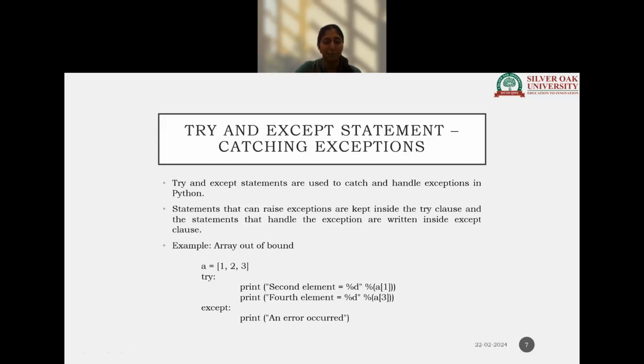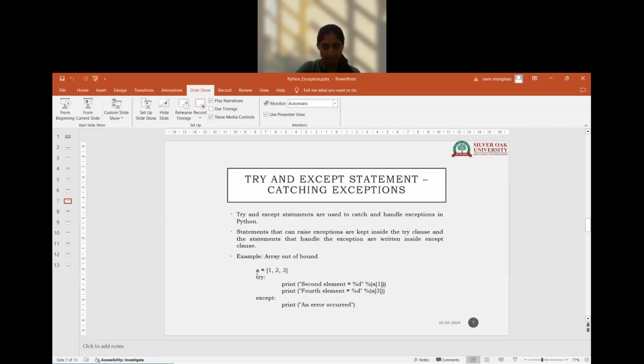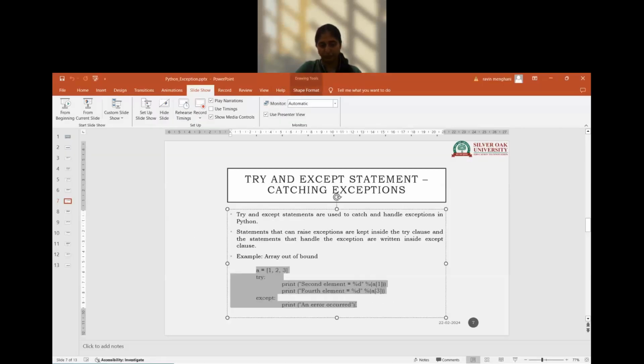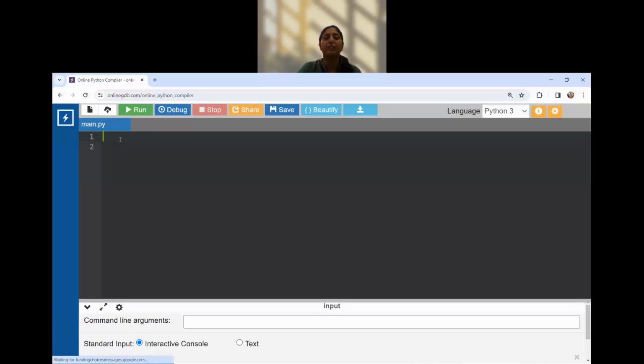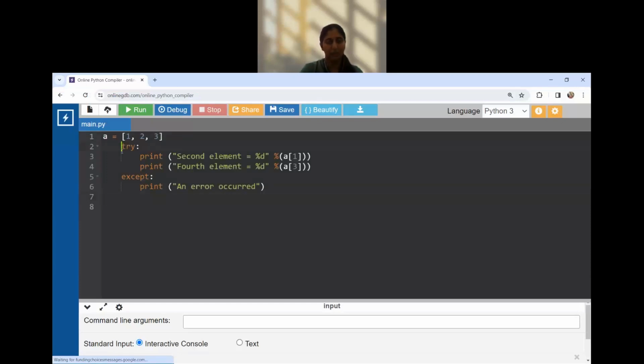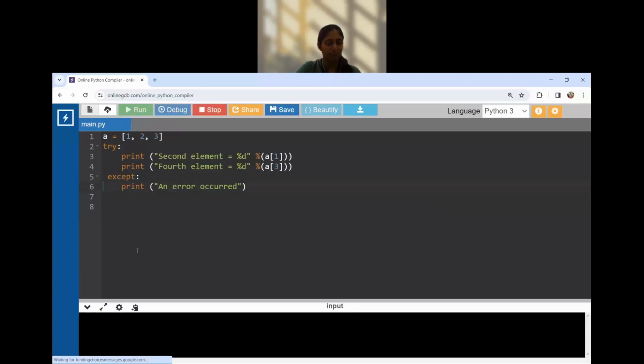Let's try with an example. Here we will be performing the practical with the online GDB compiler. You can use any online compiler. You can also install Python and use it with any of the IDEs. Let's run it.